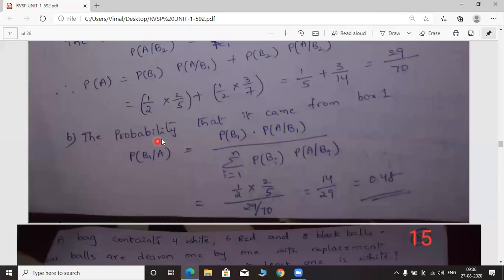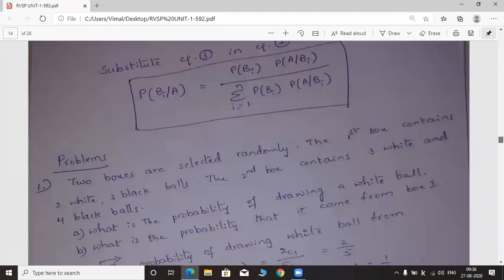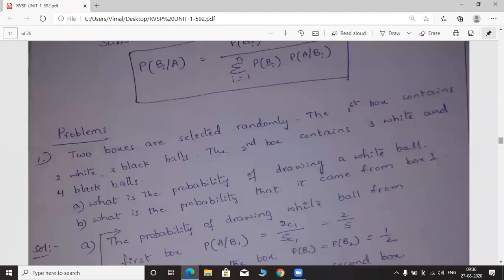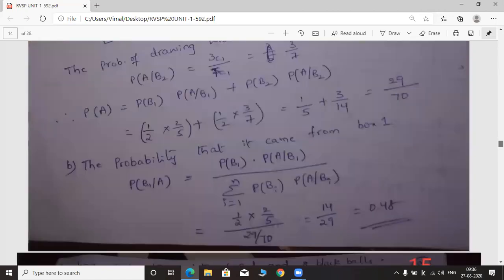Okay, the B bit is given like this. What is the probability that it came from box 1? That means, what is the probability that the white ball came from box 1? So this B bit can be solved by using Bayes theorem only. By using the total probability theorem, we cannot solve the B bit. What is the probability that it came from box 1? This B bit can be solved by using Bayes theorem.